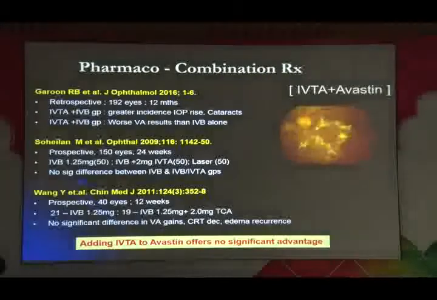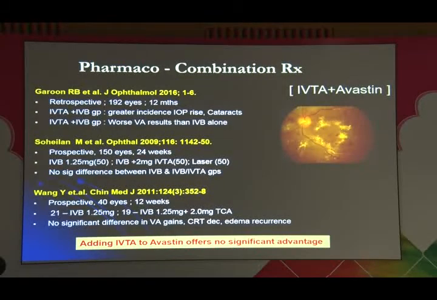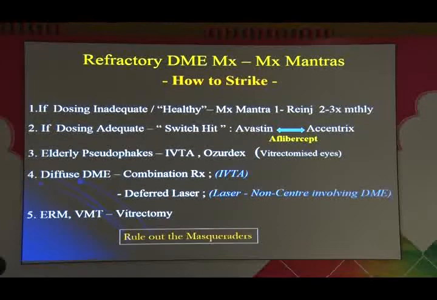Then this question which keeps coming about, what about combining anti-VEGF and IVTA? Now, all these three studies, and the most recent study, Gharoon, clearly show over a large set of patients, 192 eyes, that adding IVTA to Avastin offers no real significant advantage. Diffuse DME is one place where one must think of combination therapy, and if you're thinking of IVTA, then again, as I showed, deferred laser makes more sense, and if you're doing laser, you could do it for non-center involving DME. ERM, VMT are surgical conditions, vitrectomy, and of course you need to rule out the masqueraders.